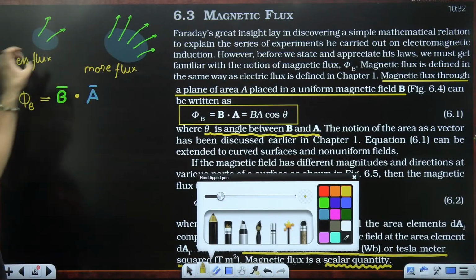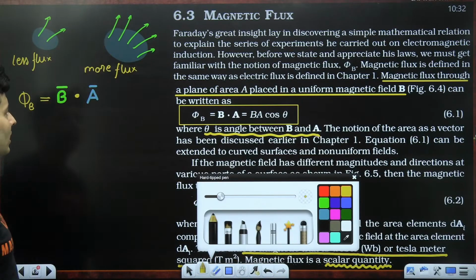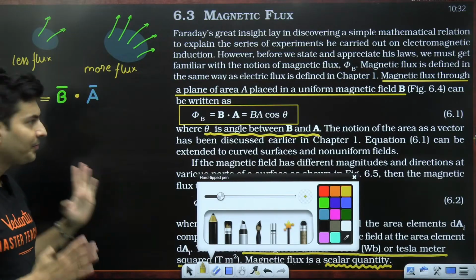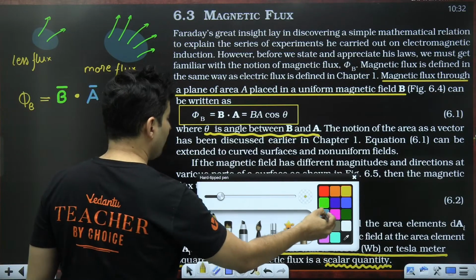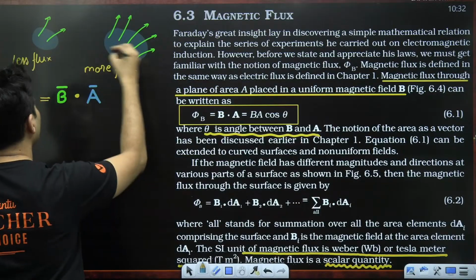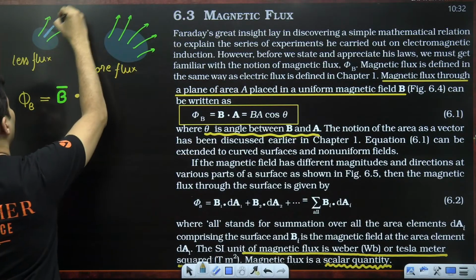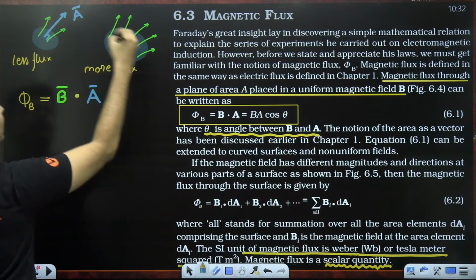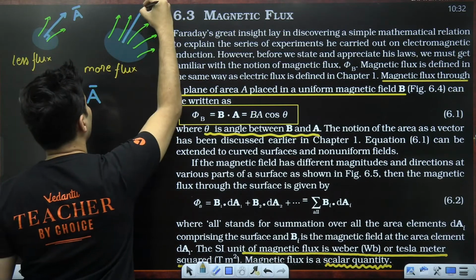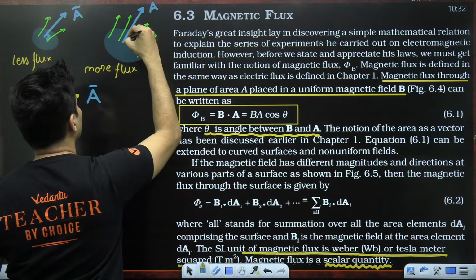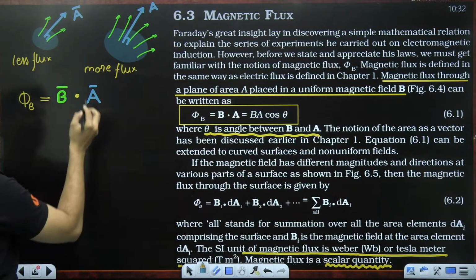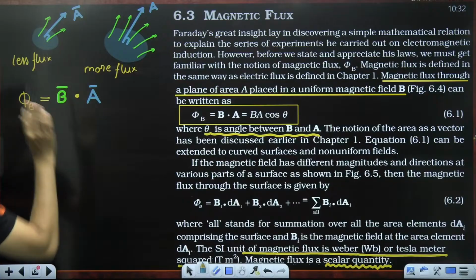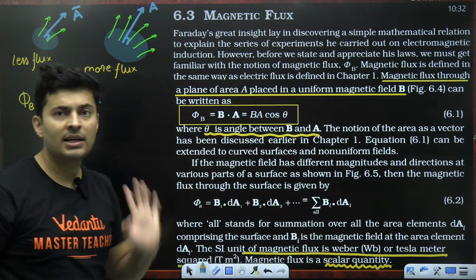More the field, more the flux. More the area, more the flux. Also the angle matters. So what is the direction of this particular area vector, you might ask. If this is the surface, the perpendicular drawn to it gives me the area vector. So the angle between the area vector and the magnetic field is basically theta.